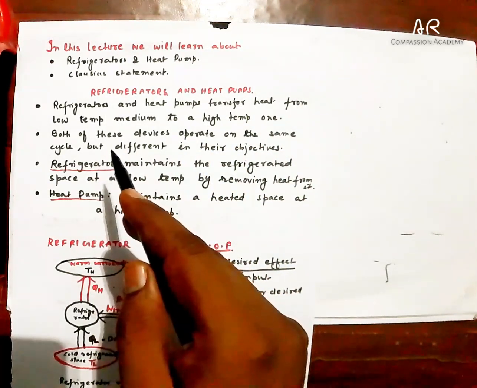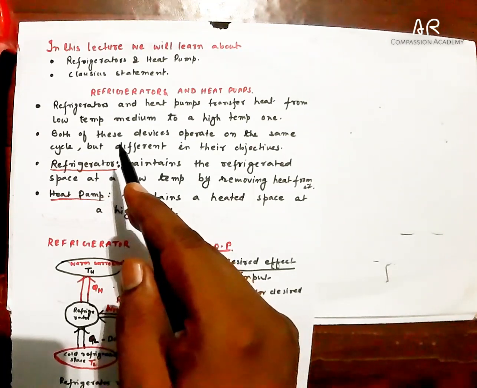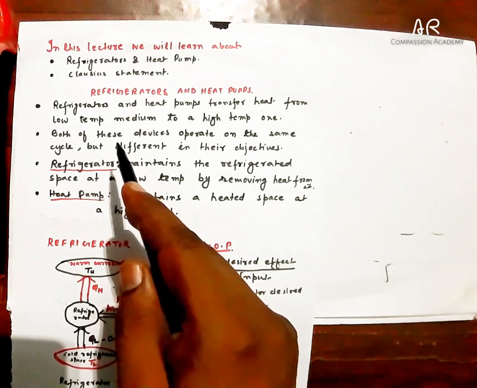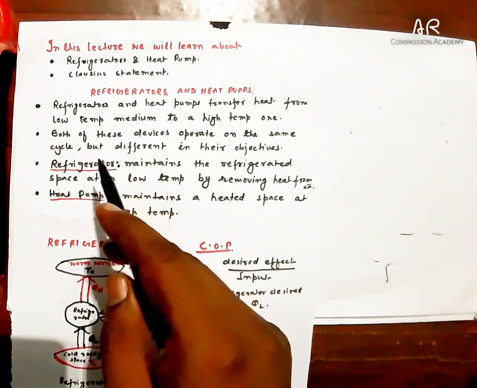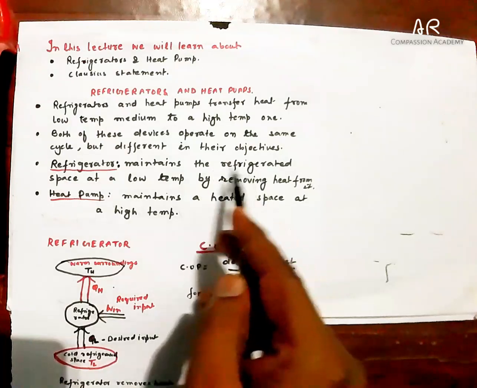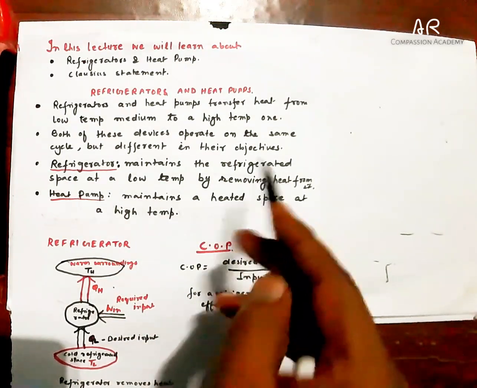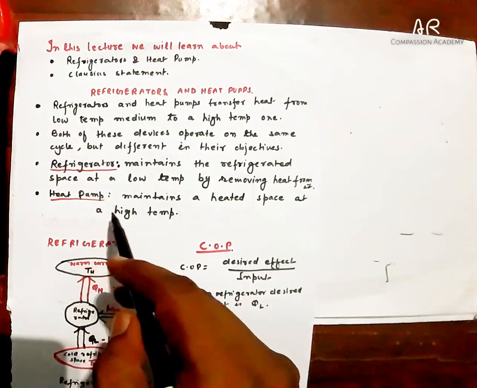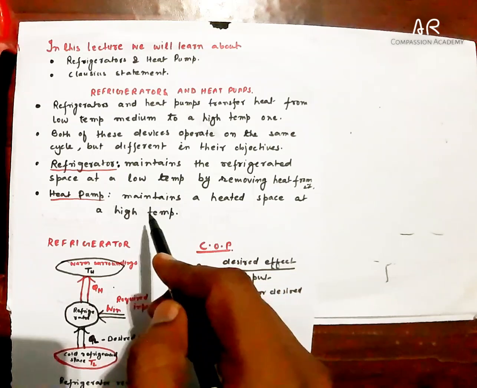Both extract heat from a low temperature sink to high temperature surroundings, and both operate on the same cycle. Refrigerator maintains the refrigerated space at a low temperature by removing heat from it, and heat pump maintains a heated space at high temperature.